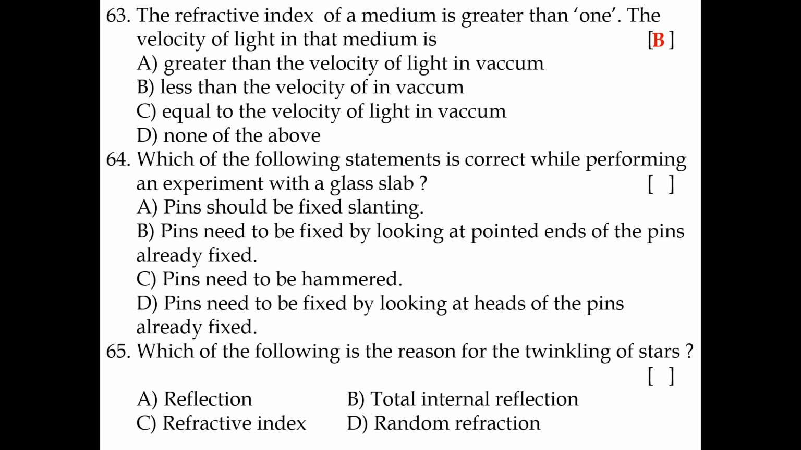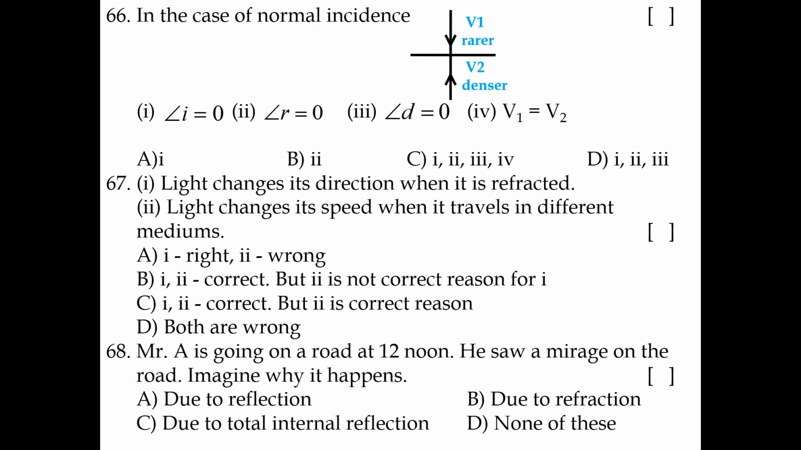64. Which of the following statements is correct while performing an experiment with the glass slab? Option B is correct. Pins need to be fixed by looking at the pointed ends of the pins already fixed. 65. Which of the following is the reason for the twinkling of stars? Random refraction, or atmospheric refraction.